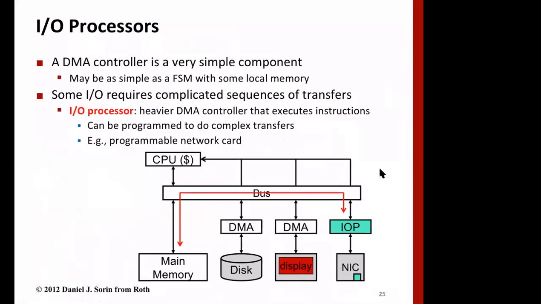Sometimes a lot of activities need to be done which DMA cannot handle, because DMA can handle only very simple things. Then we can have much more complicated stuff here, or the whole processor, something that can run programs and do complicated IO. So we have the IO processor, which is nothing but a heavier DMA controller that can execute instructions. Earlier we assumed DMA can do only very primitive things. Once it receives data, it can do very simple things.